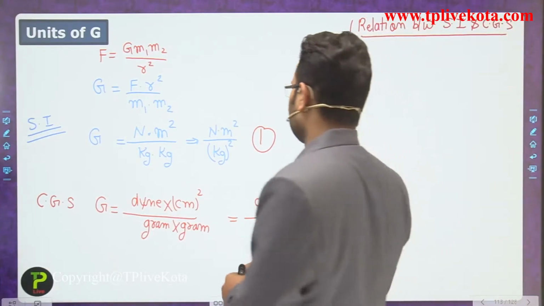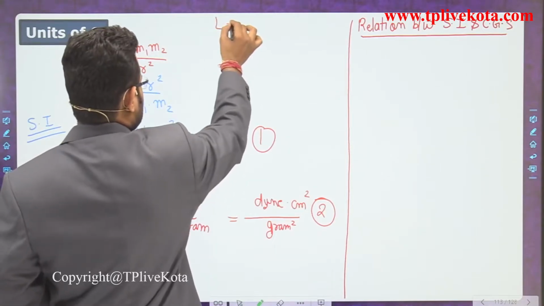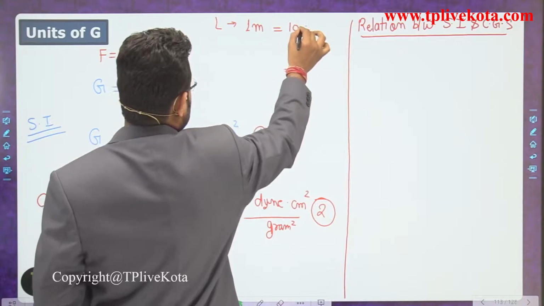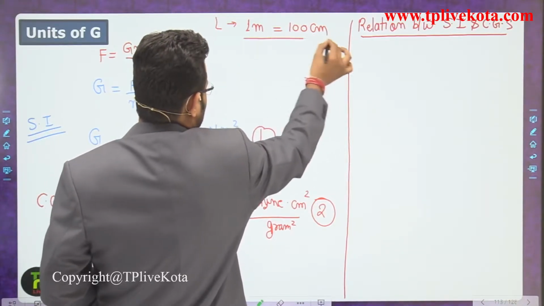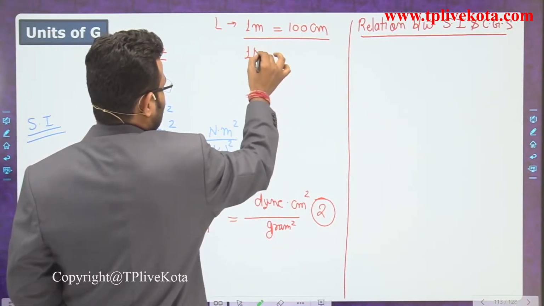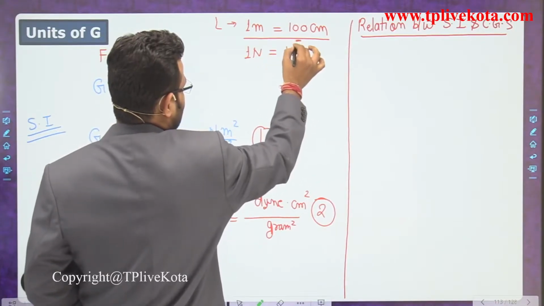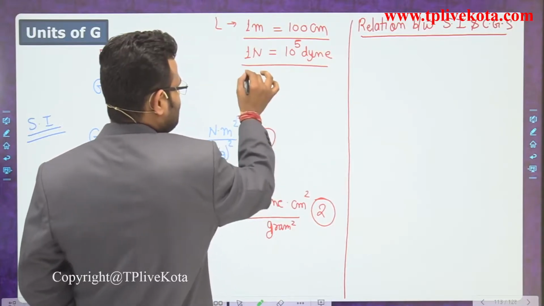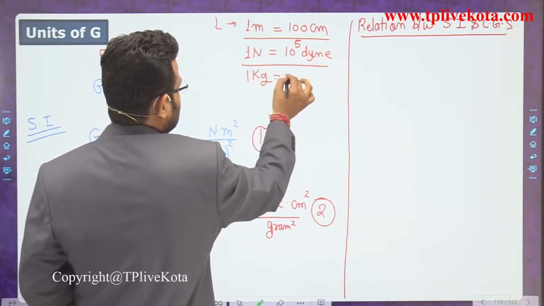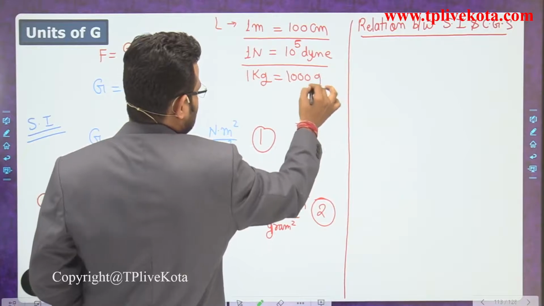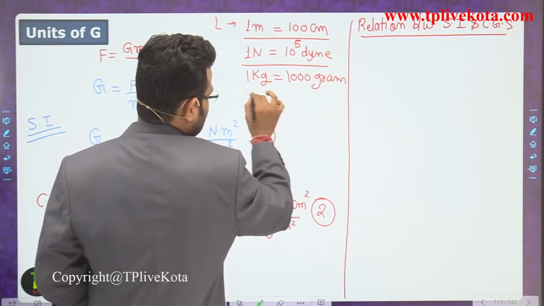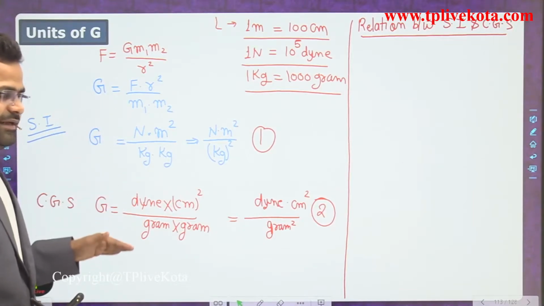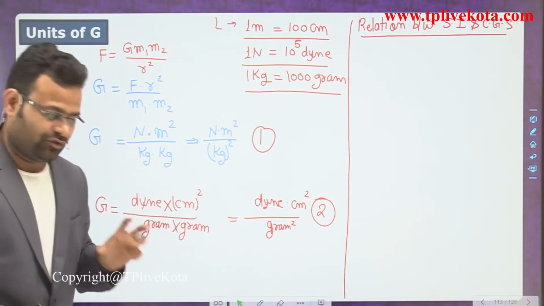So students, you know that we are using length. In the SI unit, length is equal to 1 meter, that is equivalent to 100 centimeter in CGS. And we have a value of 1 Newton, that is equivalent to 10 to the power 5 Dyne. And one more thing, 1 kilogram is equivalent to 1000 gram. Only these quantities are used when we convert and form a relation between the SI system and the CGS system of a universal constant.